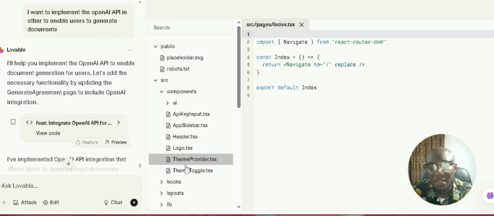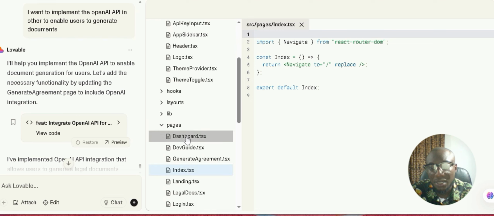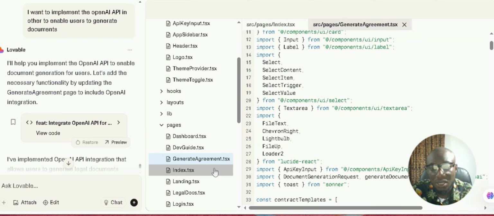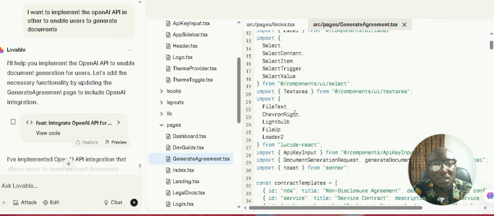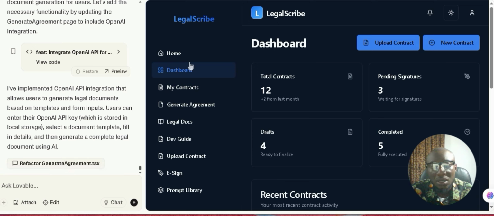Right, you can see it's even adding more pages. See pages, all these ones, the CSS, the one I just did now. So yeah, let's go back to this other move. Right, so it's now done. So we are going to refactor this. Let's see. Oh, generate agreement. So let's see if this is working.